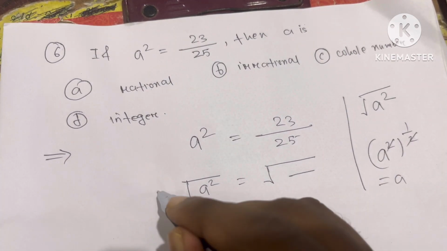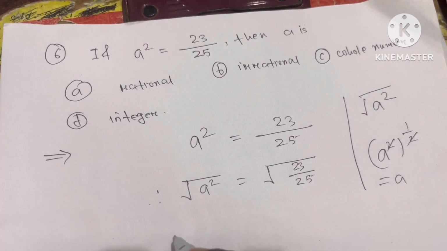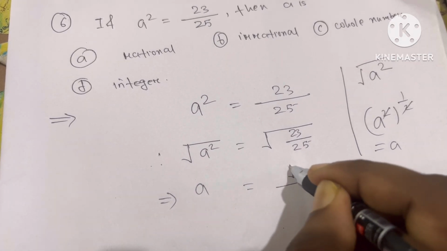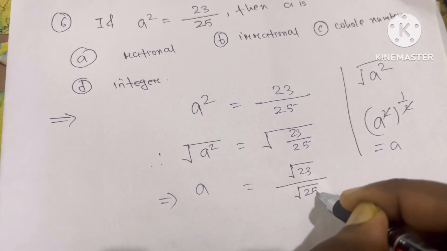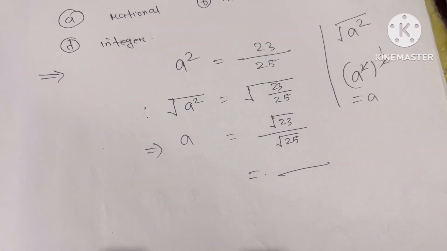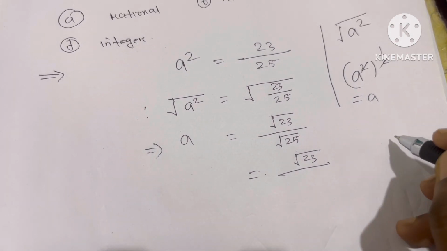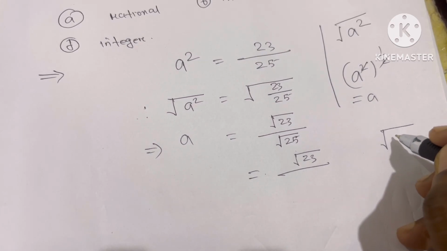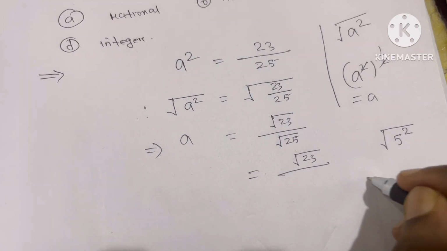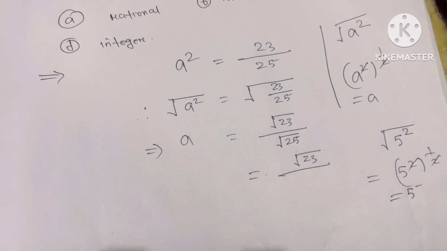Therefore root over a square is equal to root over 23 by 25. Root over a square means a. And root over 23 by 25 we can write as root 23 divided by root 25. 23 is a prime number because it is divisible by 1 and 23 only. But 25 is a square number: 25 is the square of 5, 5 into 5, means 5 square, 5 to the power 2 to the power half, the 2 cancels, so the answer will be 5.